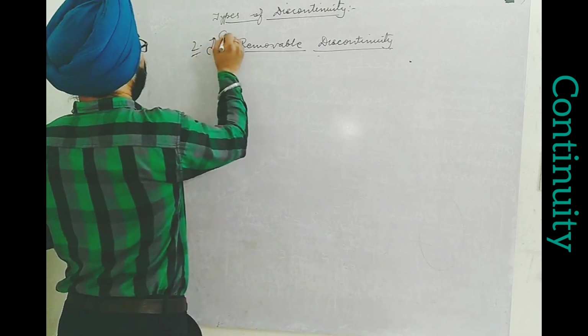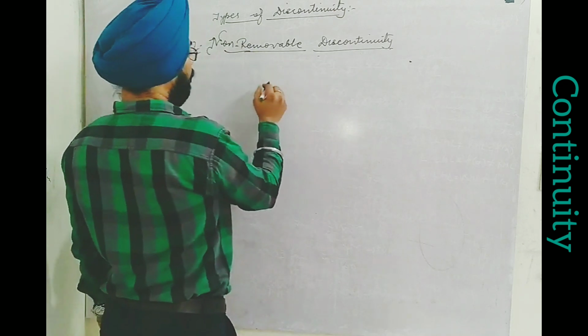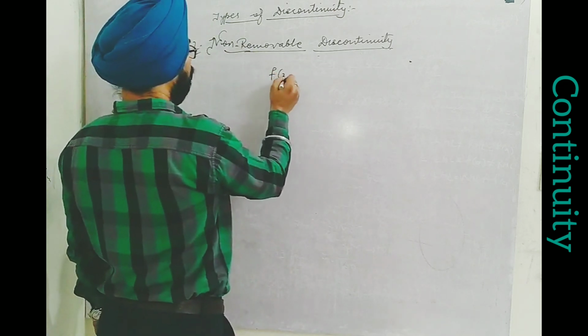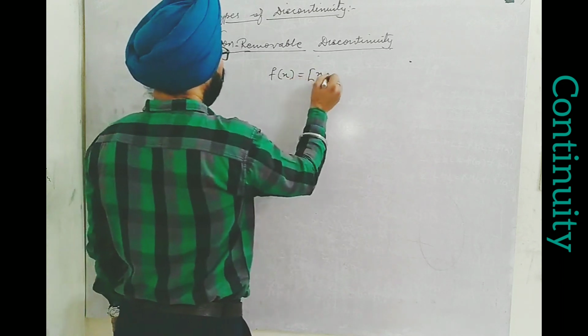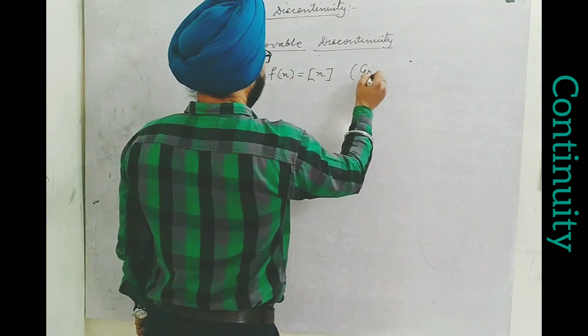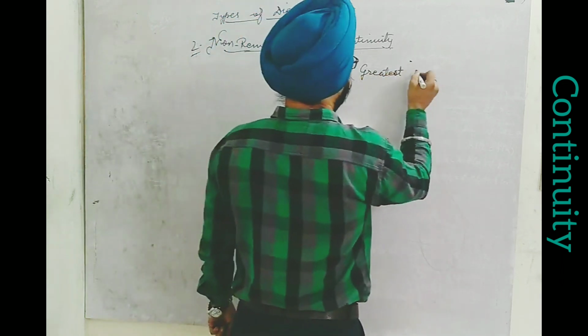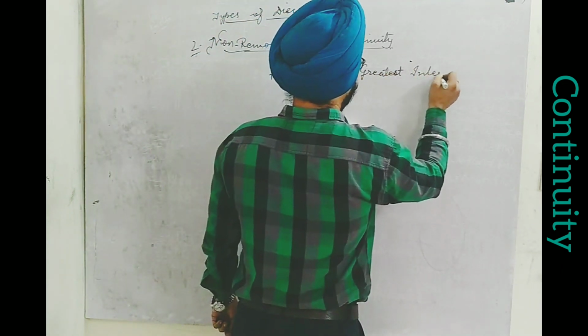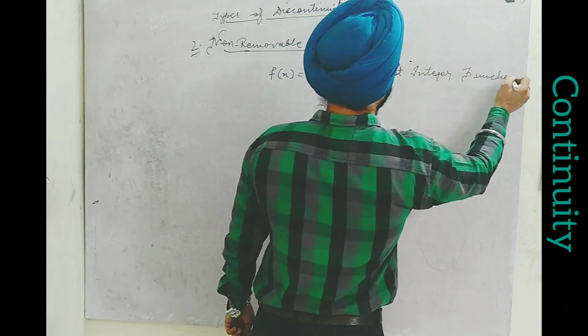Second type, non-removable discontinuity. Like if I say f of x is equal to [x], where this symbol I have used for greatest integer function, GIF, greatest integer function,